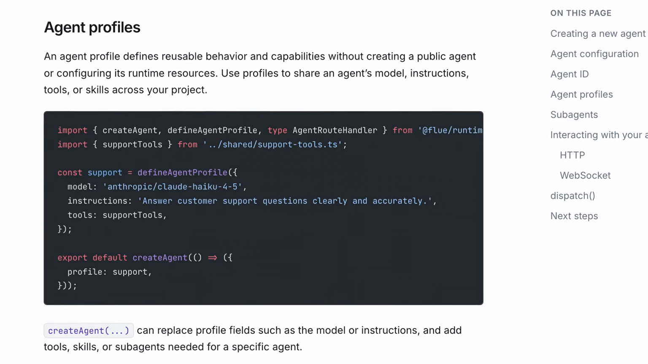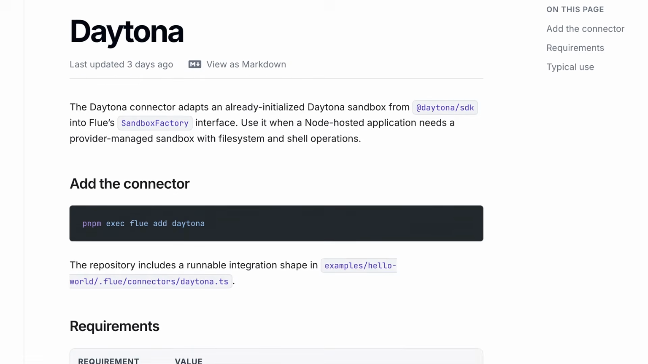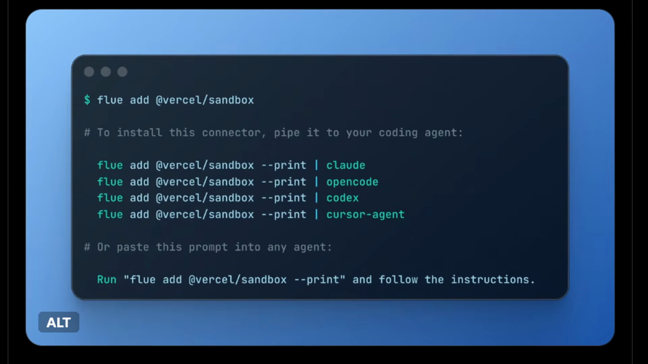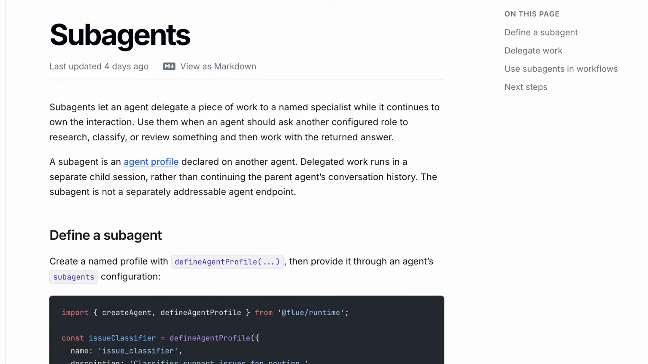Now, as usual, there are so many features Flue has that I didn't get around to going through, like agent profiles for reusable agents, support for Daytona, Cloudflare sandboxes, or any other sandbox just by using a URL, adding custom routes for auth or health checks, and even support for sub-agents.